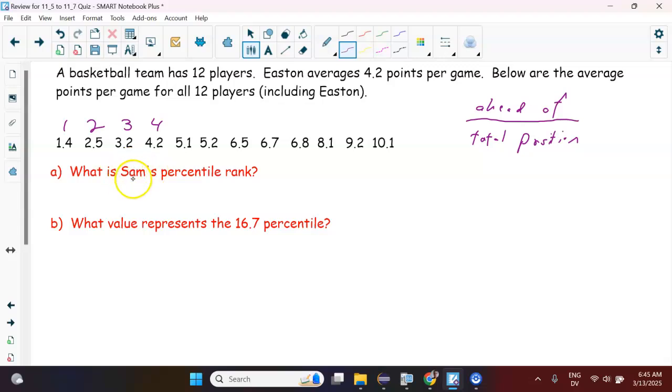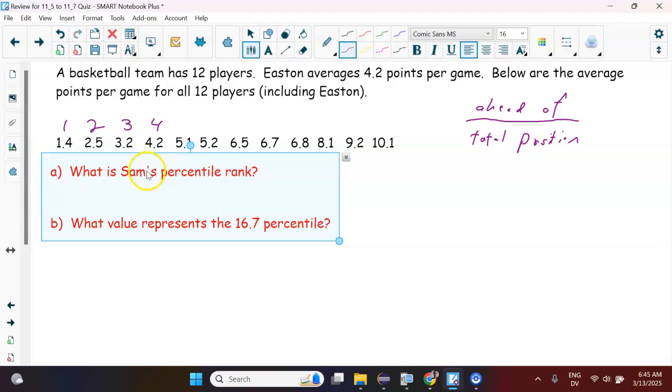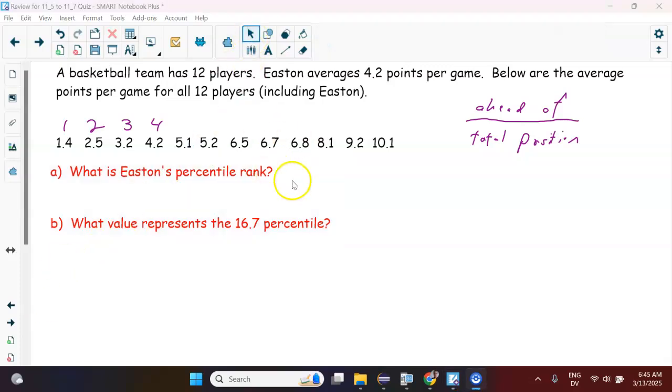Well, this should say Easton in here. What is Easton's percentile rank? Alright, so Easton's percentile rank would be 4 out of 12, which is 33%. So he's ahead of or equal to 33% of the people.